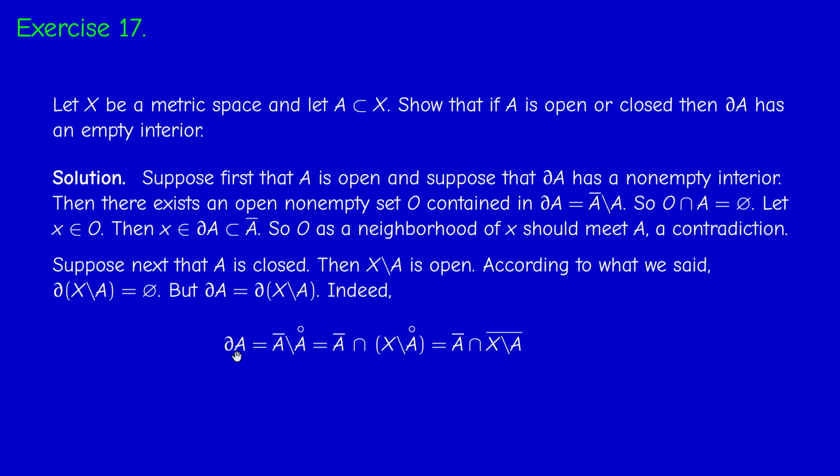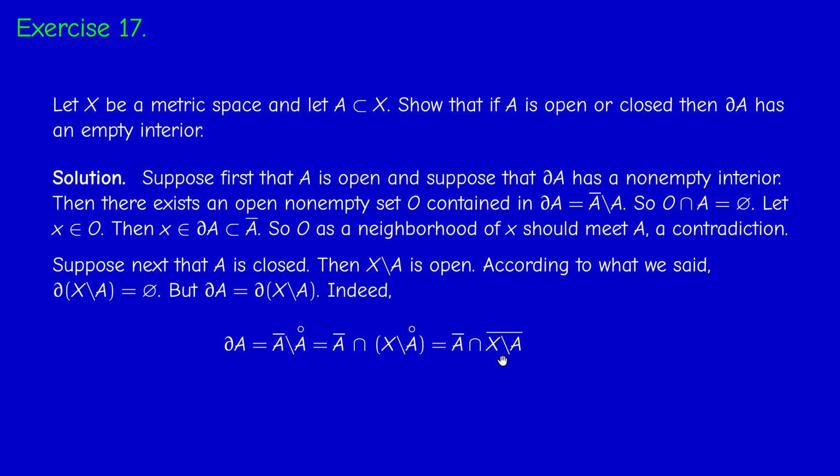So we can write the boundary as the intersection between the closure of A and the closure of its complement. Okay, and we should understand that, because the boundary is something in between A and its complement.